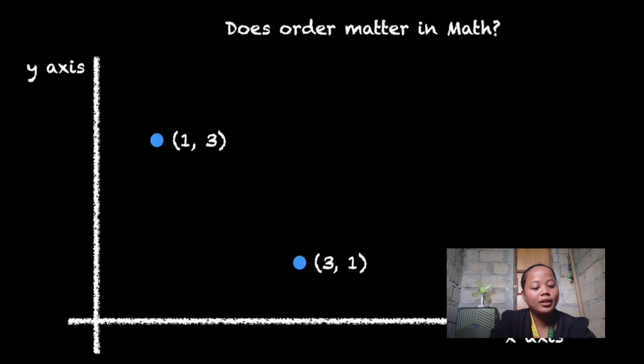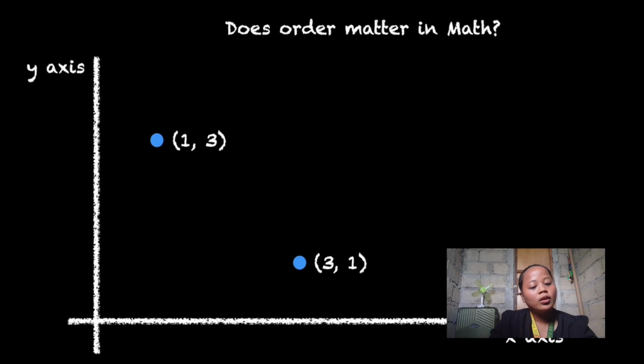Nata example dire. So, as you can see, it is a Cartesian plane, diba? We have the y-axis, the x-axis. So, I have here two different points, two different coordinates, two different ordered pairs. So, we have the number 1, 3. My question is, is the coordinate 1, 3 the same as 3, 1?